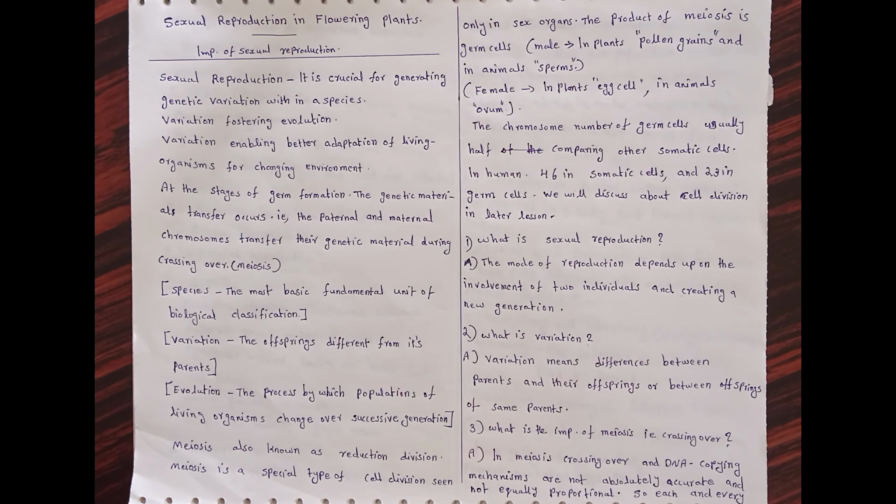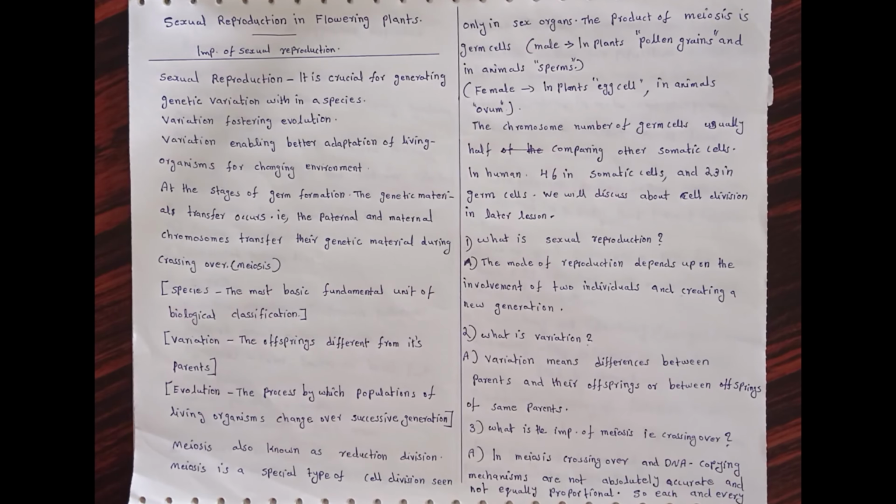That is in germ cells. Example, in the human case, the chromosome number is 46 in somatic cells and 23 in germ cells. That we will discuss later when we cover cell division, that is meiosis and mitosis.